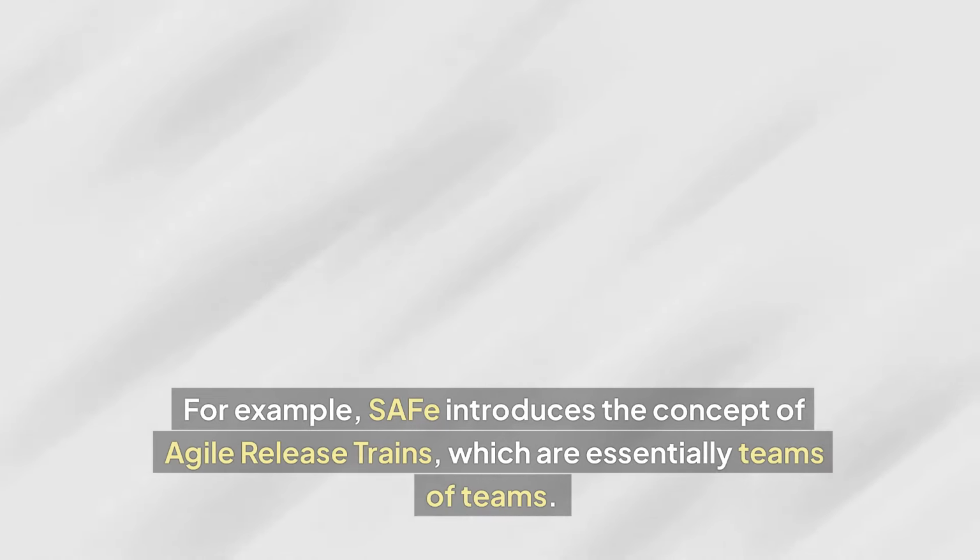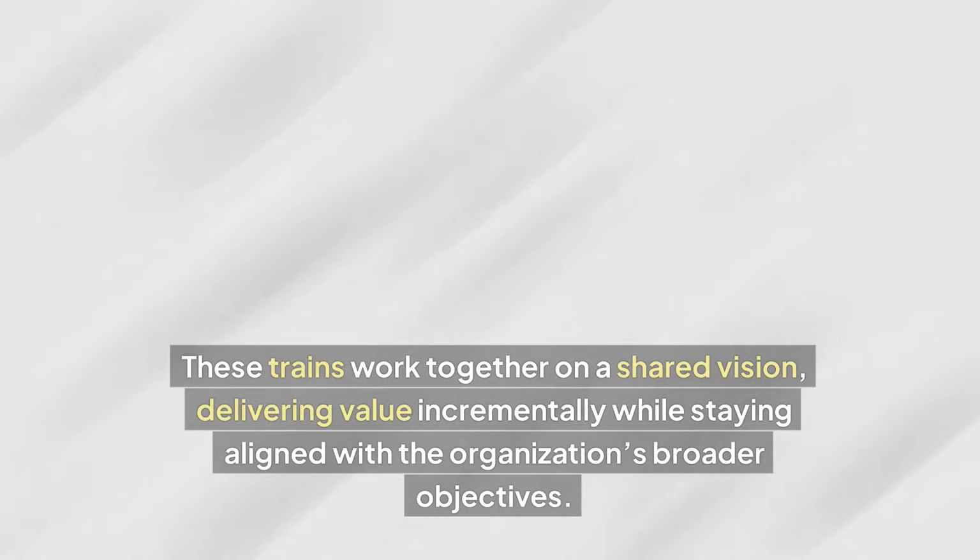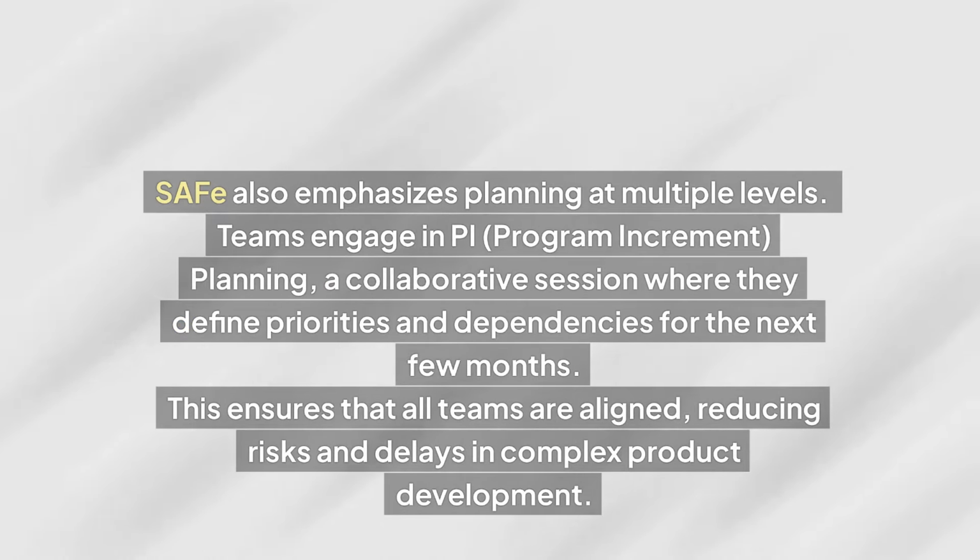For example, SAFe introduces the concept of Agile release trains, which are essentially teams of teams. These trains work together on a shared vision, delivering value incrementally while staying aligned with the organization's broader objectives. SAFe also emphasizes planning at multiple levels. Teams engage in PI, program increment planning, a collaborative session where they define priorities and dependencies for the next few months. This ensures that all teams are aligned, reducing risks and delays in complex product development.